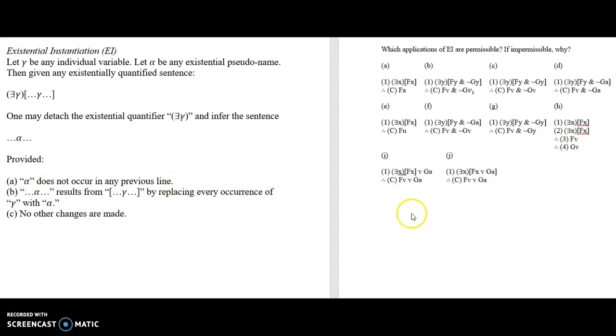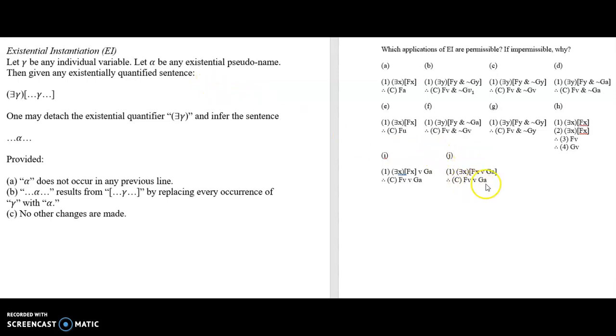All right, let's take a look at I. This is impermissible, and it's impermissible because existential instantiation is a rule of inference and not replacement. This is a disjunction. You cannot go inside the disjunction and start screwing around, right? Existential instantiation can only apply to an existentially quantified sentence, rule of inference, right?